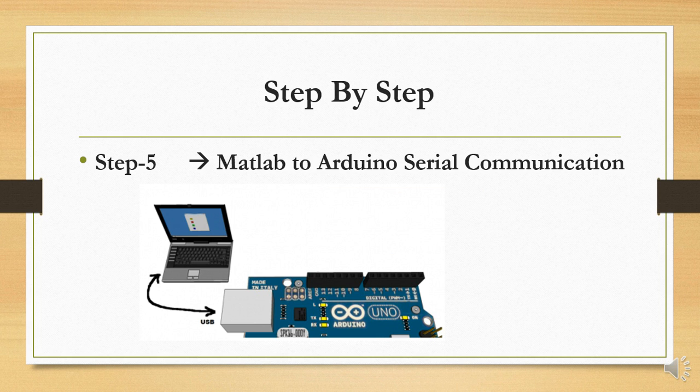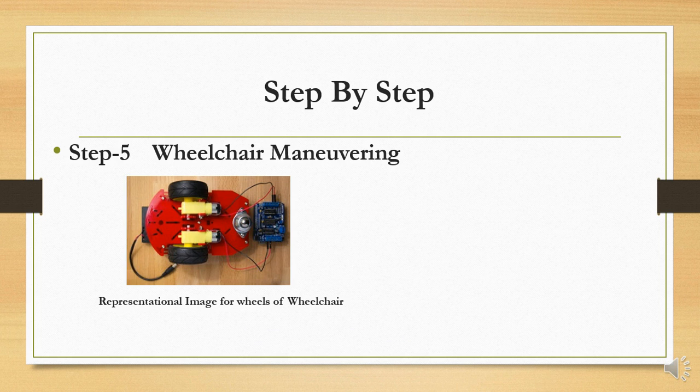We have already coded the Arduino to behave in a particular way. If MATLAB tells Arduino that it was a left gaze, the Arduino code ensures that the motors run in such a way that the wheelchair takes a left turn.